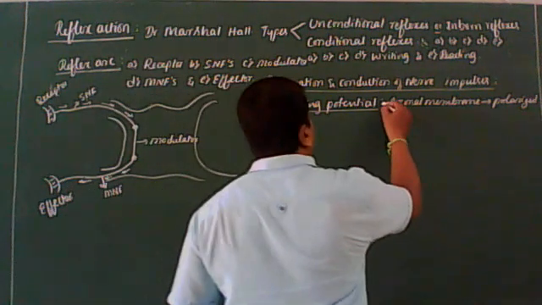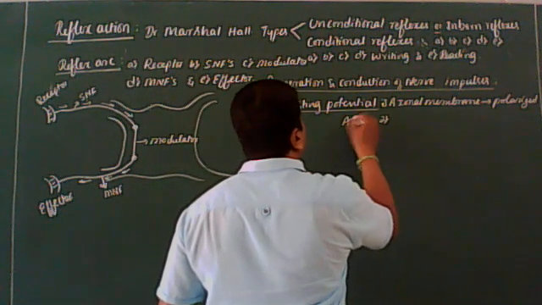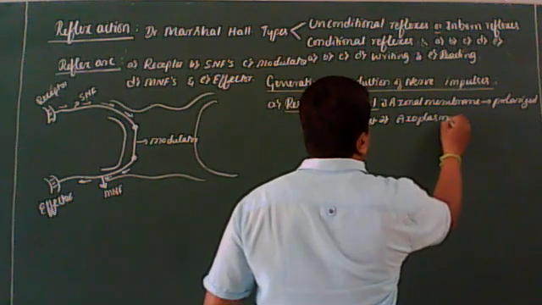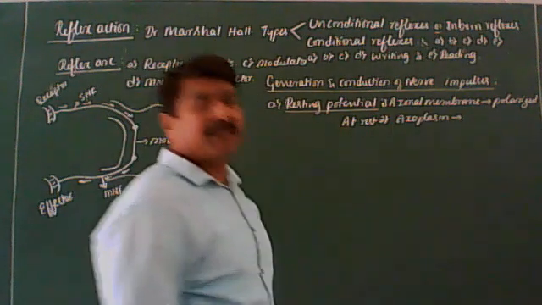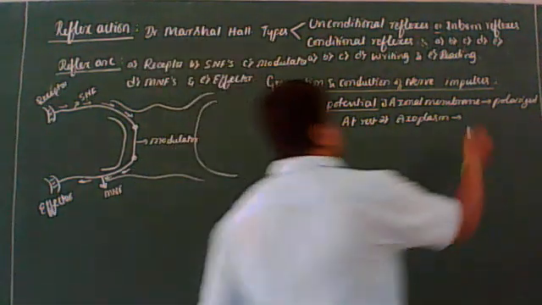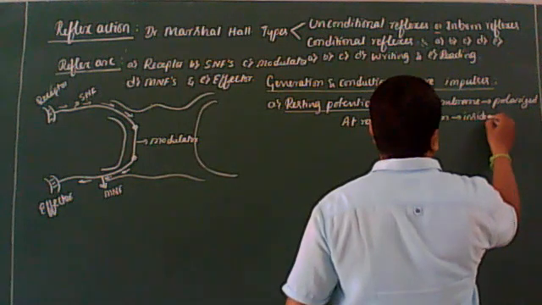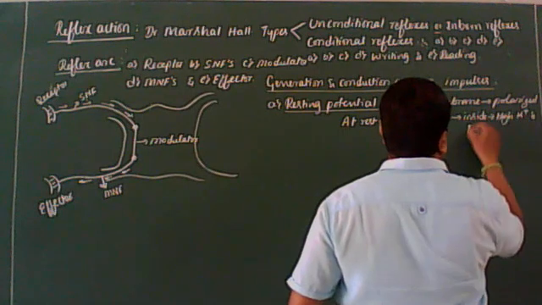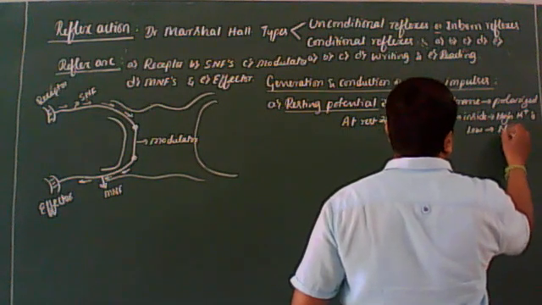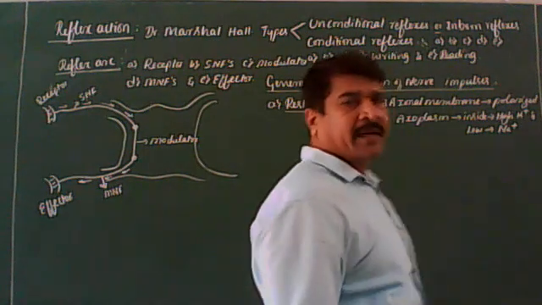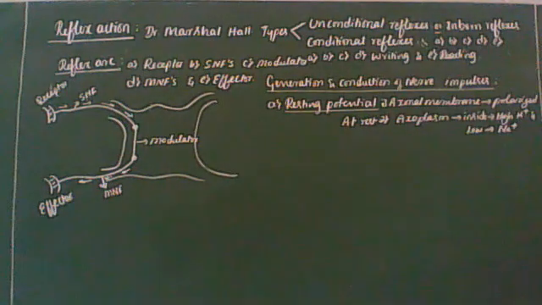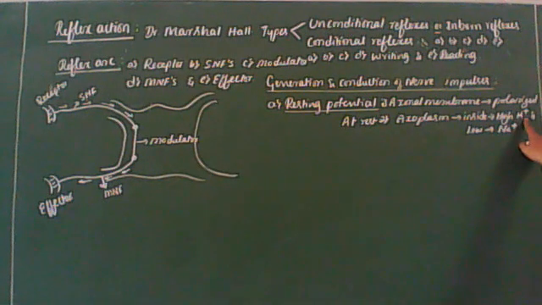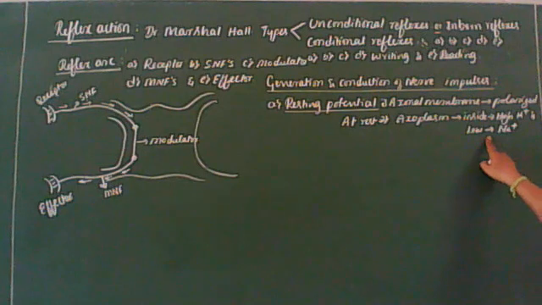Look at the board. At rest, the axoplasm inside the axon contains high level of potassium ions and low level of sodium ions. I think you're getting it.